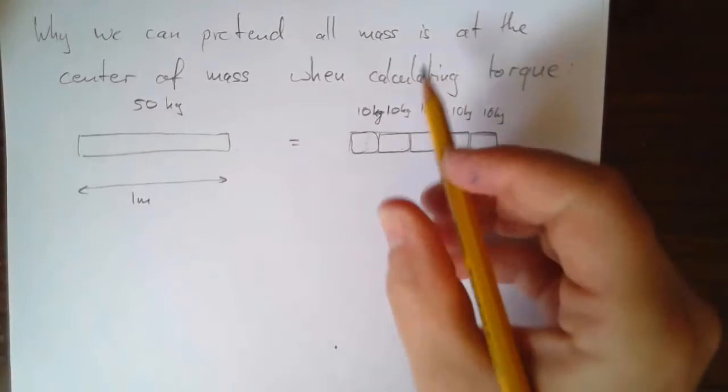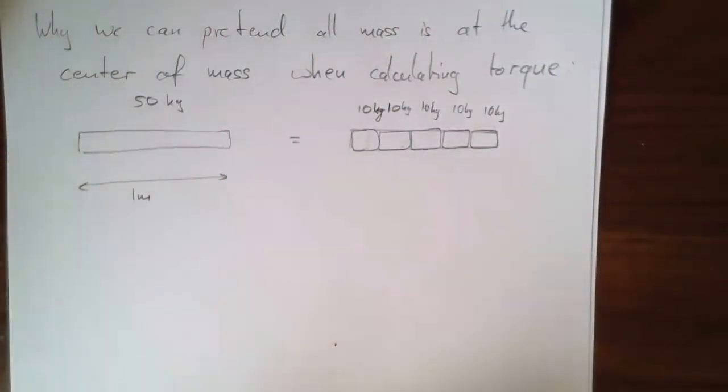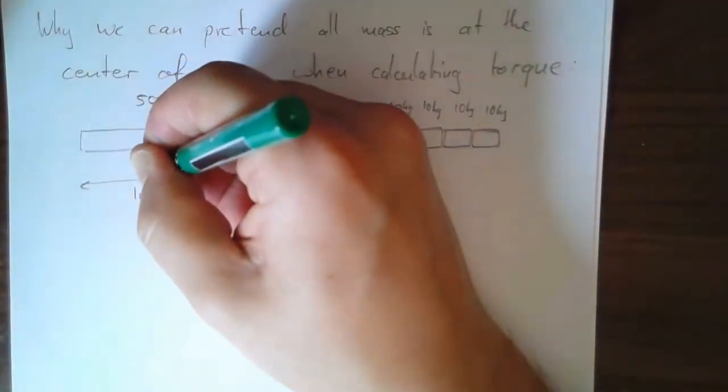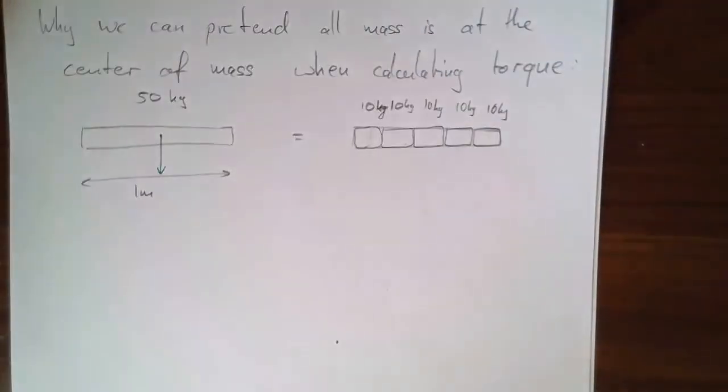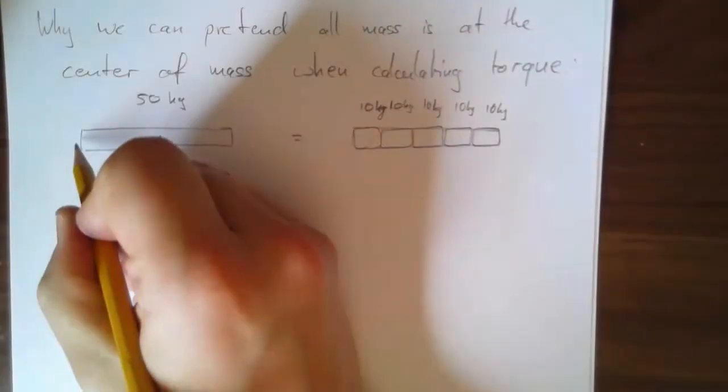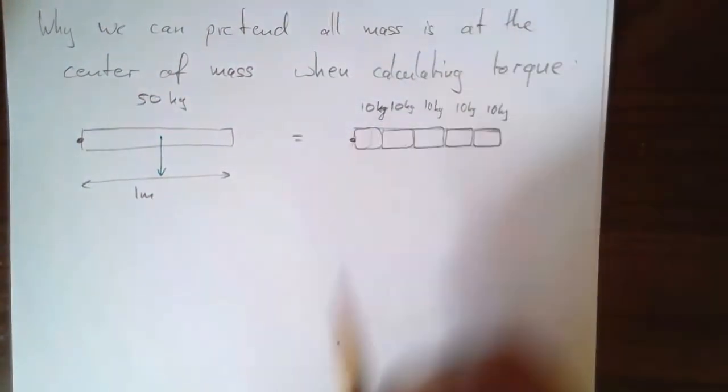Now, this one here has a single force acting down. Find the torque due to that around the end point here. This is where the tree is fixed.